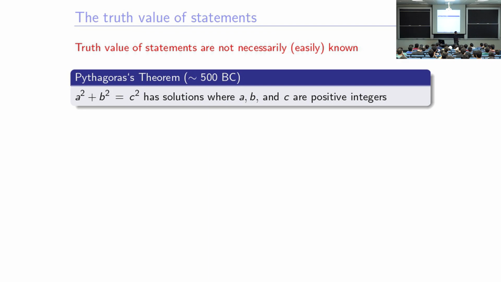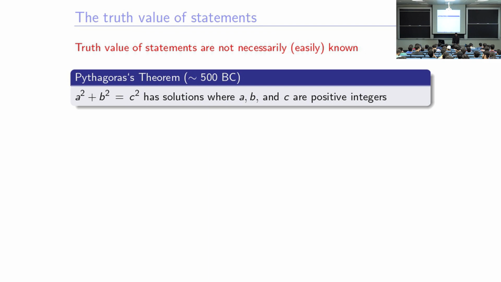Okay, so 3 squared plus 4 squared equals 5 squared. The statement says, I know some integers which when I add them in this fashion, the squares of two of them will add up to the square of the third one. And that's just true. 3 squared plus 4 squared is equal to 5 squared. So this is a true statement. Is this clear? The statement says there is a solution, at least one solution to this equation, and there is one solution. There may be many more. Make sense? Integers? Yes, please.